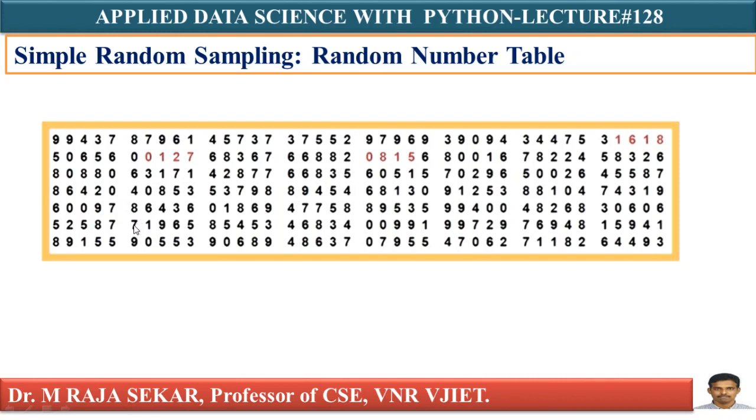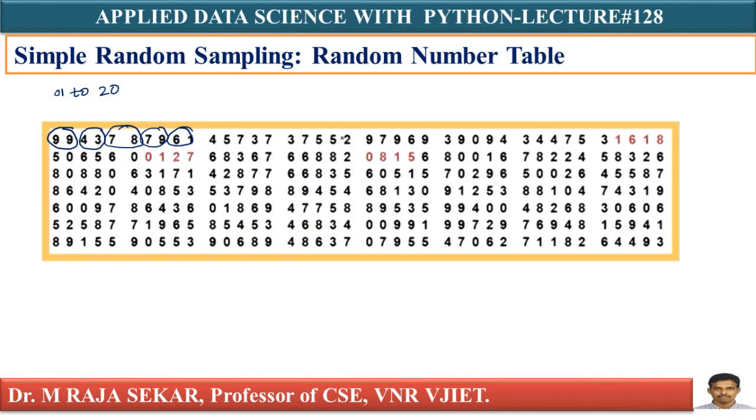Suppose I am reading from left to right. If I read from left to right, which numbers will I get? 99. In my data, I have only numbers from 01 to 20. Only there are 20 states. I don't have a state whose number is 99. In a similar manner, I don't have a state whose number is 43 or 78, 79. In this manner, if I keep on going from left to right, I told you, you can read this random table in any direction.